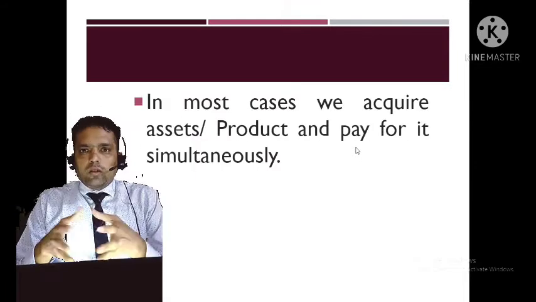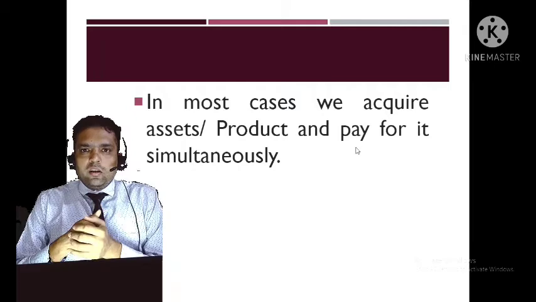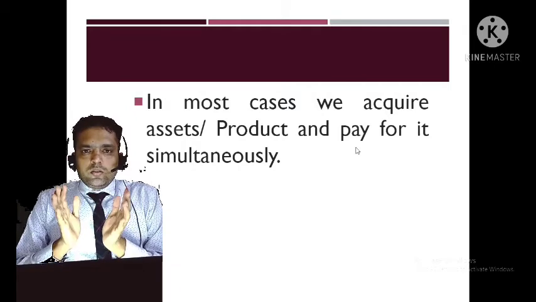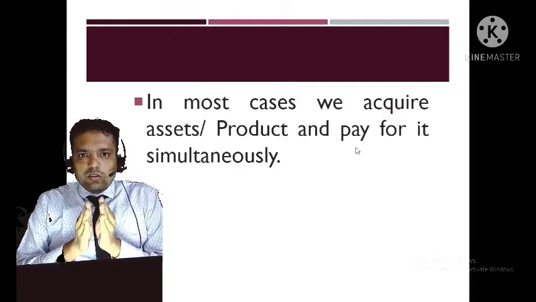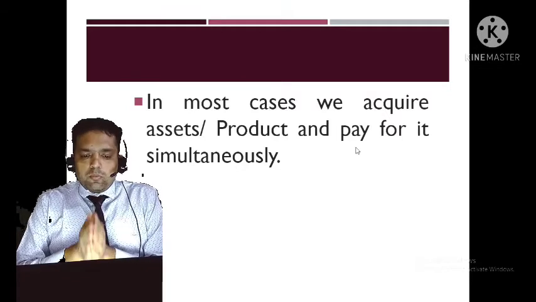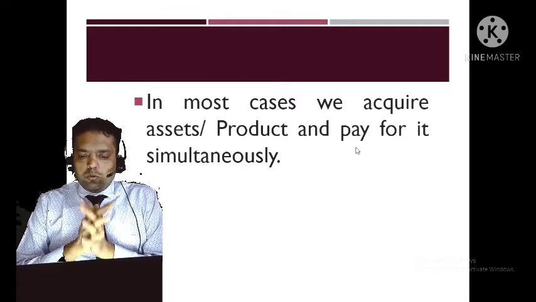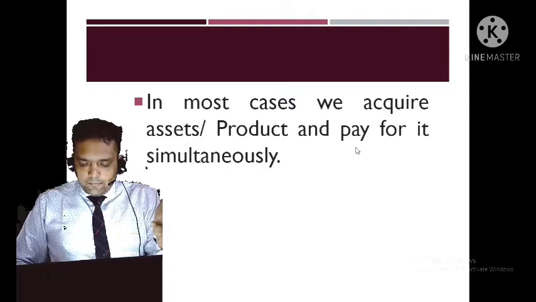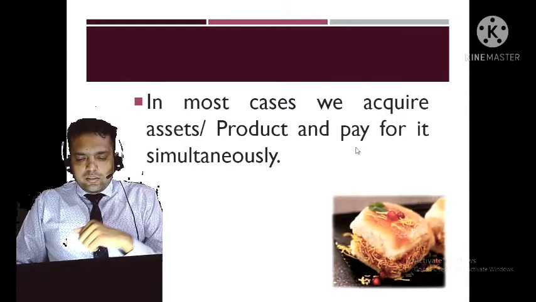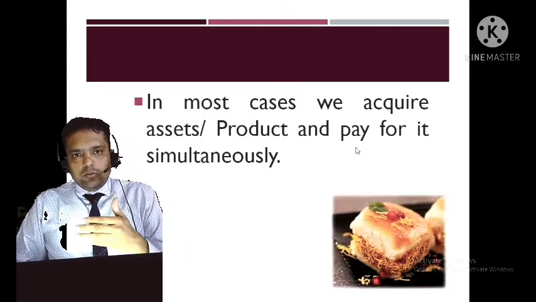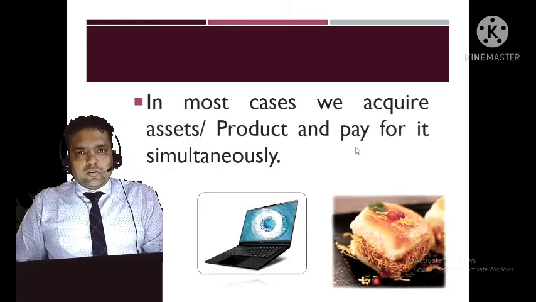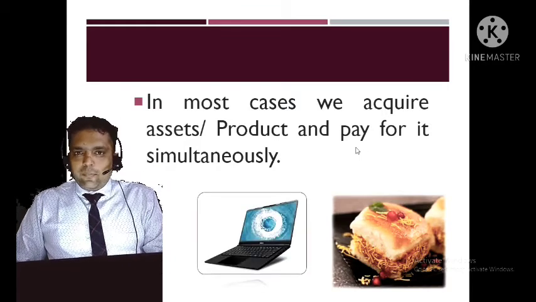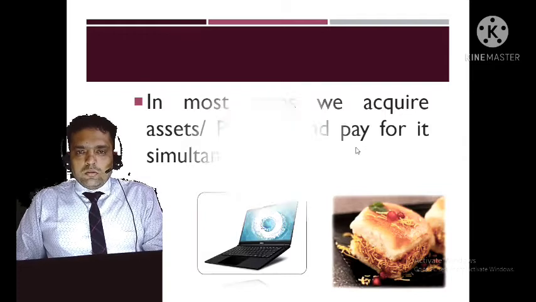When we go to the market and buy a certain product by giving money and we accept the commodity, it is known as a spot transaction. The money is exchanged with the product or asset on the spot. In most cases we acquire products or assets and pay simultaneously. For example, we purchase fast food and pay the money, or we purchase a laptop or any other instrument and we pay the money.